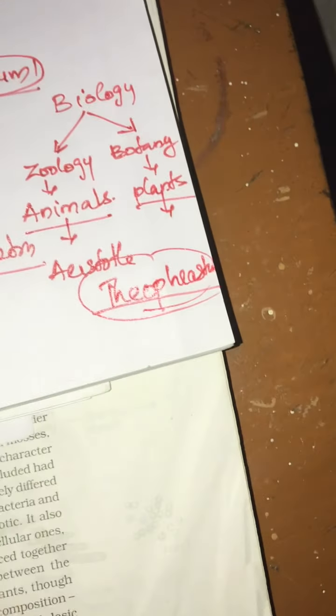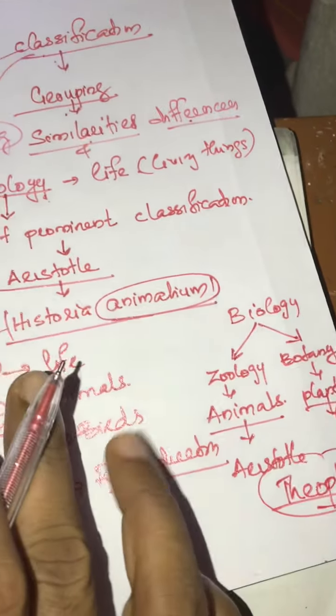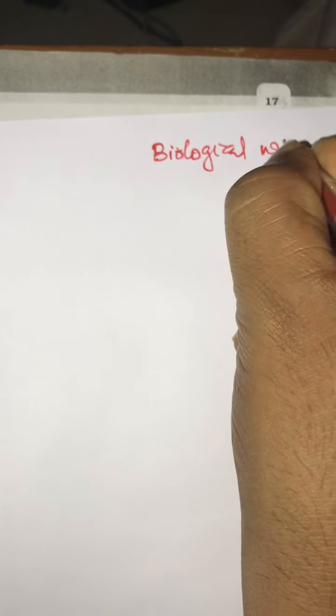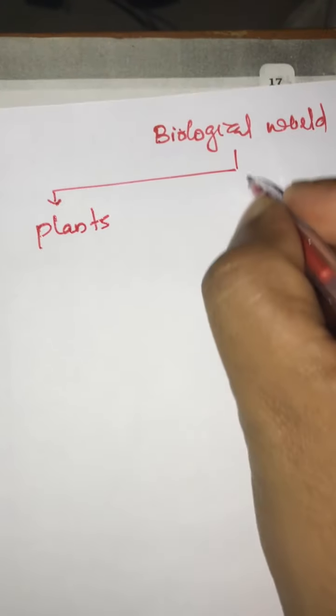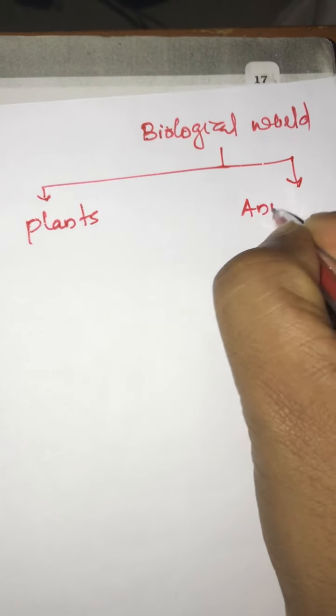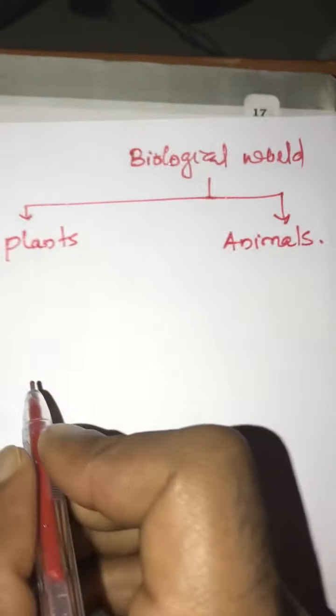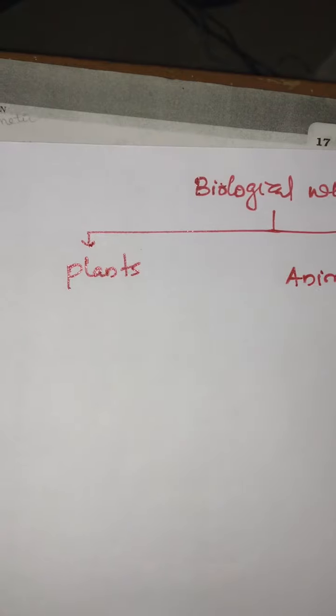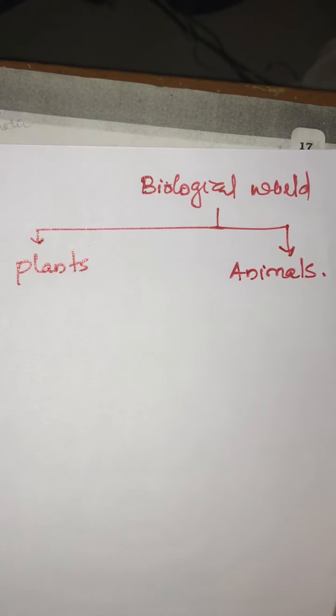The first classification was introduced by Aristotle. He classified the biological world into plants and animals.